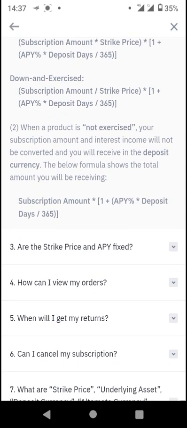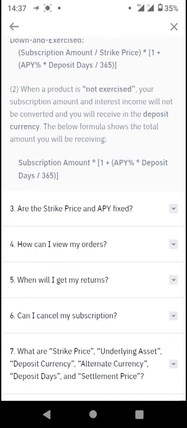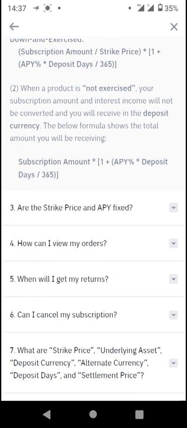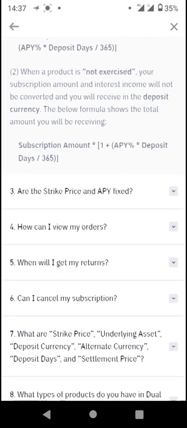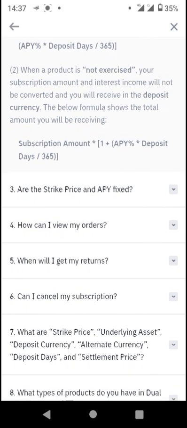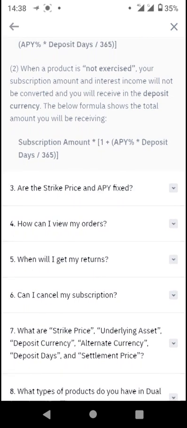So when a product is not exercised, your subscription amount and interest income will not be converted, and you will receive it in deposit currency. The formula below shows the total amount you will be receiving. So this is a scenario where your investment is not exercised. The subscription amount will be multiplied by 1 plus APY, the annual percentage yield, multiplied by the deposit days divided by 365.